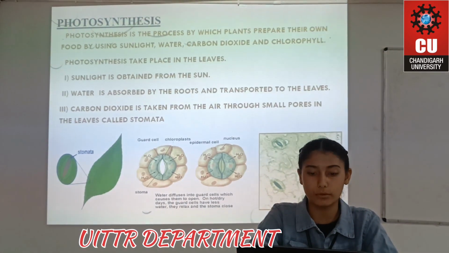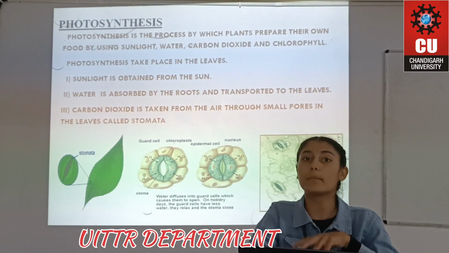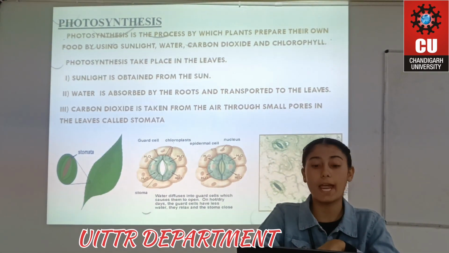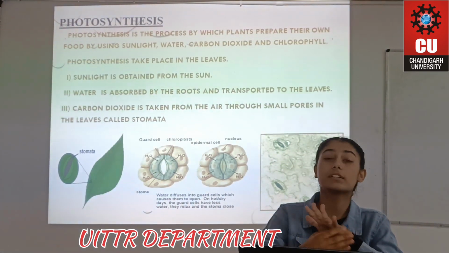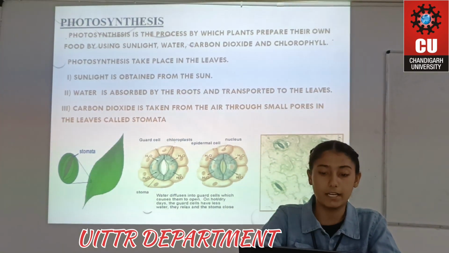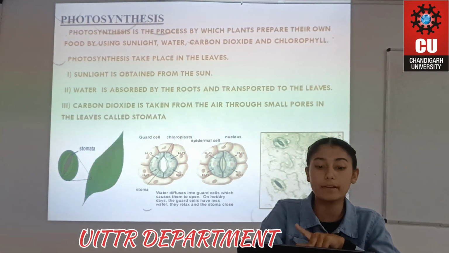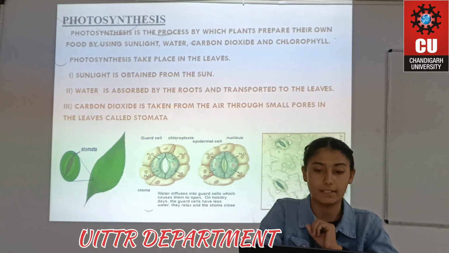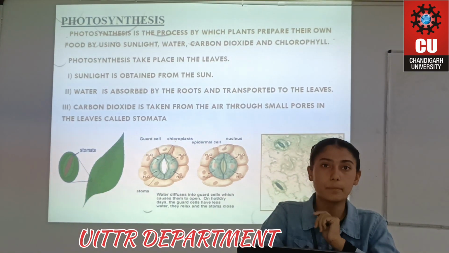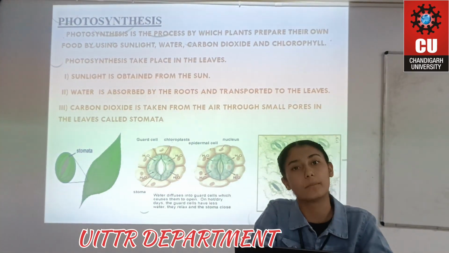Water is absorbed by the roots and transported to the leaves. Carbon dioxide is taken from the air through small pores in the leaves called stomata.